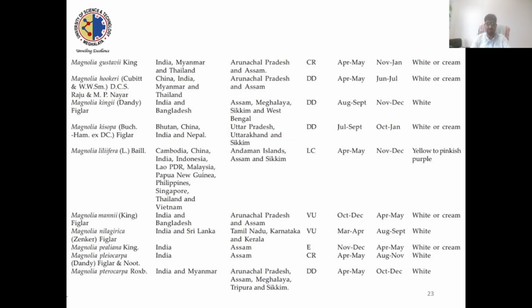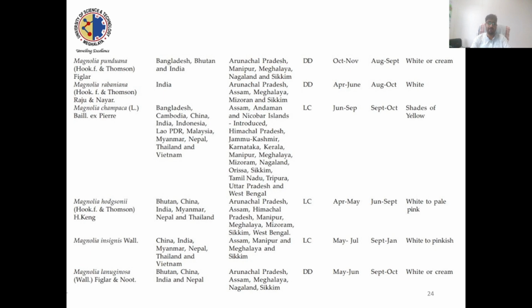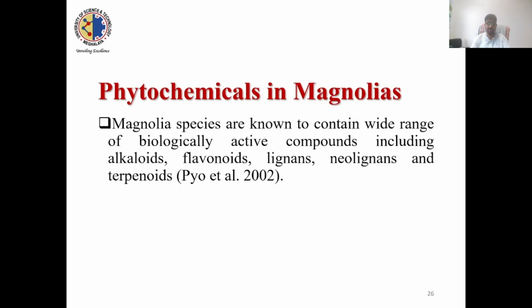Magnolia thailiana is reported only in India, in Assam only. And Magnolia pileocarpa is reported from Assam, but this species is critically endangered, found in Assam only. These are the species list.